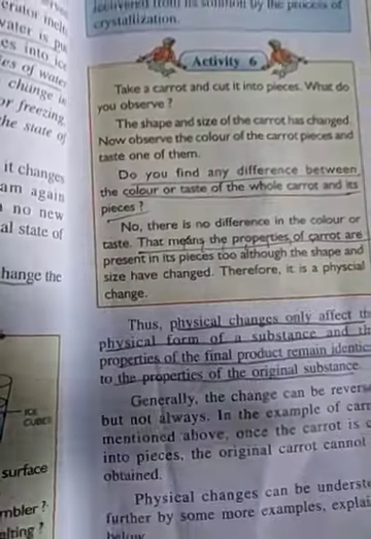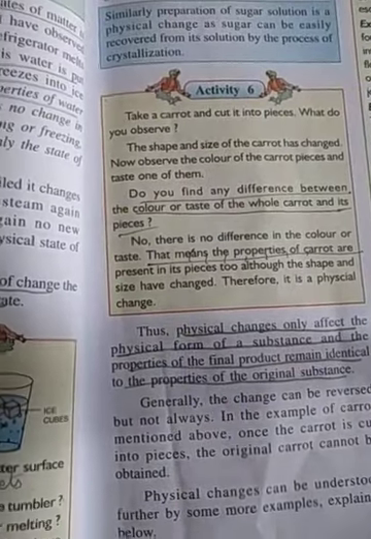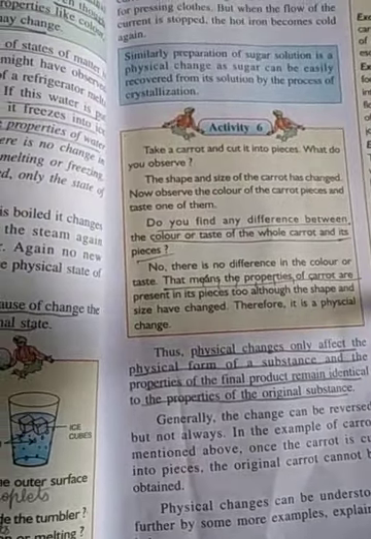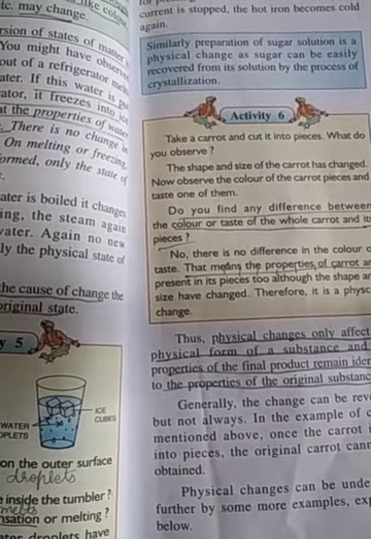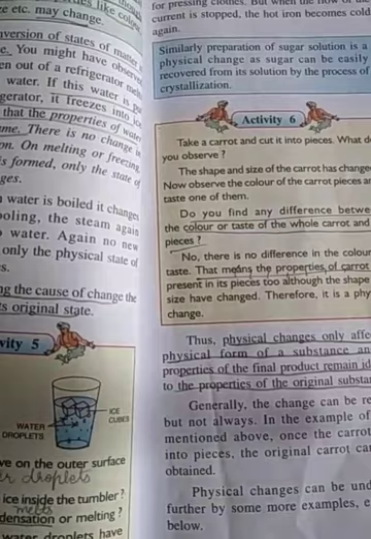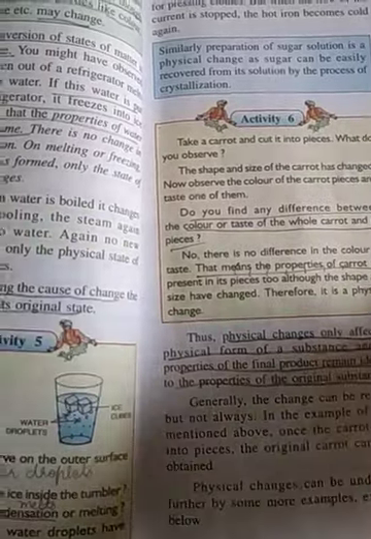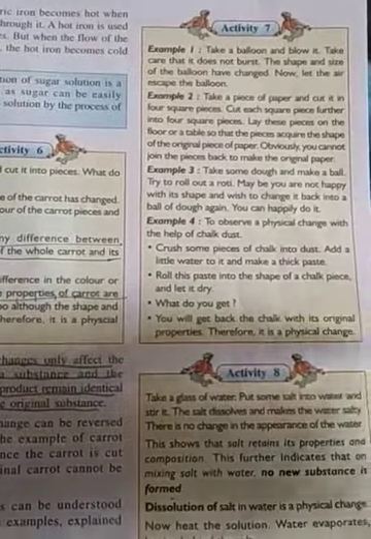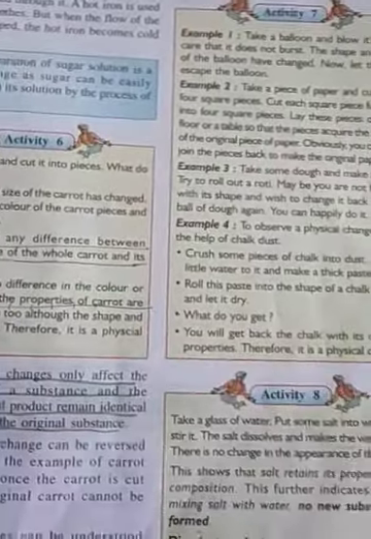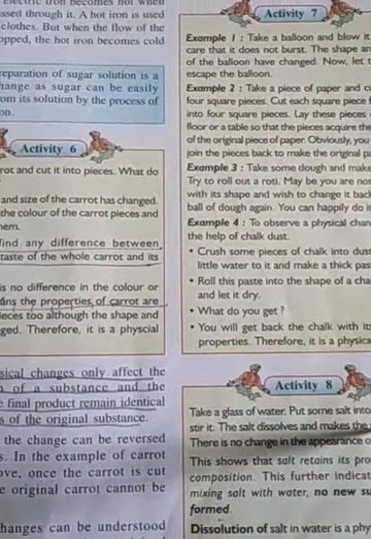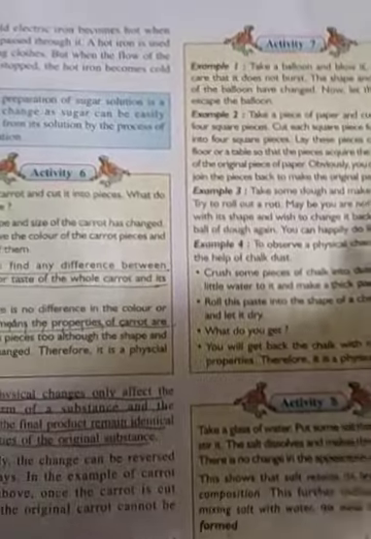There are a number of physical changes which are given here. Please read them carefully. When we blow a balloon and after blowing we allow the air to move out, what will happen? It will come back to its original shape. Okay, so this shows that this is a physical change. There is no new substance formed in a physical change. Okay,